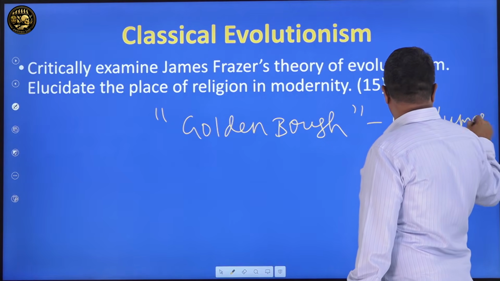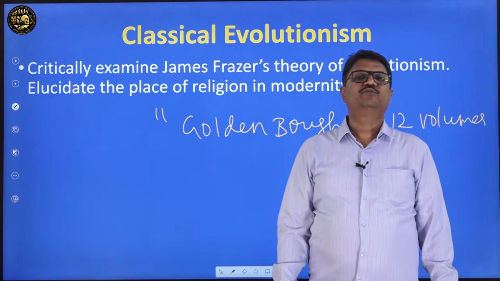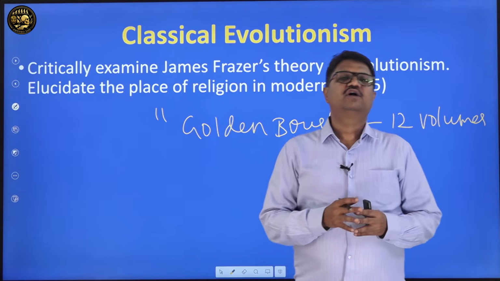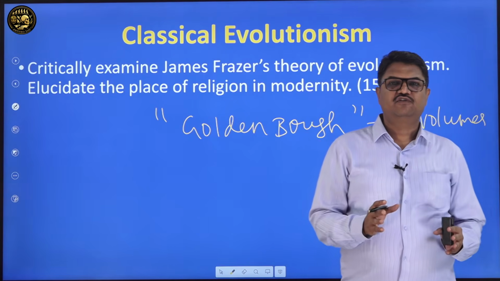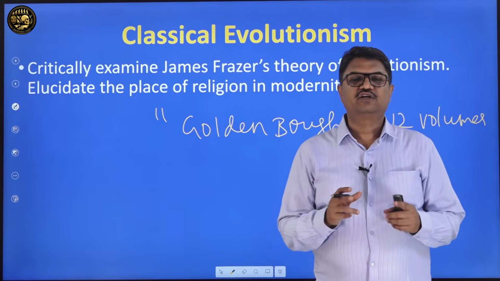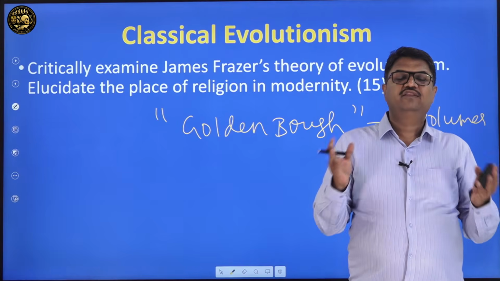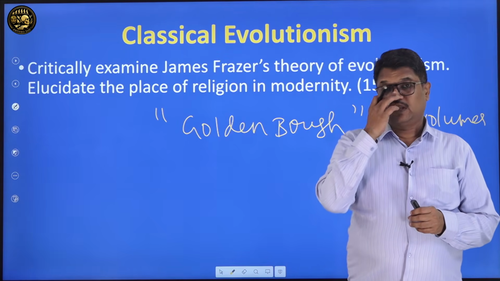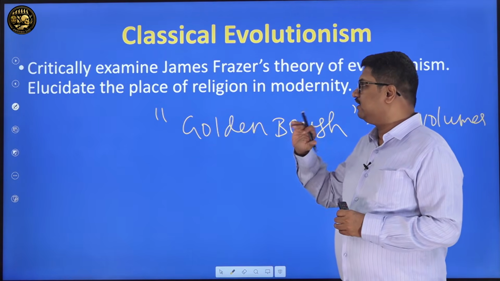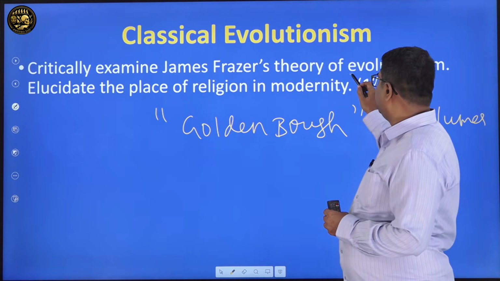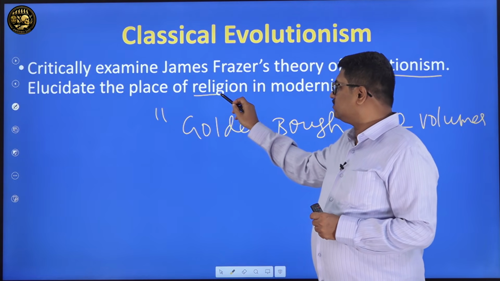So, right from the end of the 19th century to the 20th century, this man contributed a lot. James George Frazer has put his major ideas of classical evolutionism in his book. This book is said to be a classic of those times in Britain especially, and in the world in general. Classical evolutionist ideas of James Frazer were reflected in this, and in it he also discussed his idea of evolutionism with respect to religion, because the second part of the question has religion.